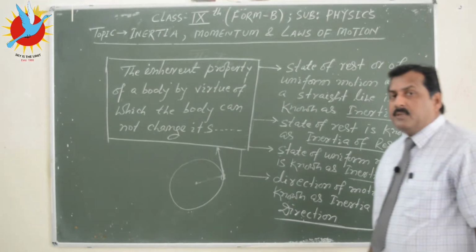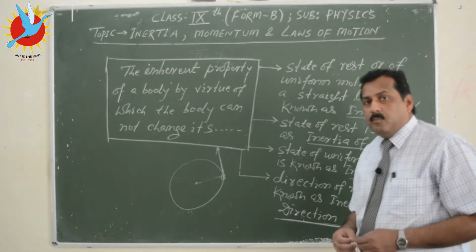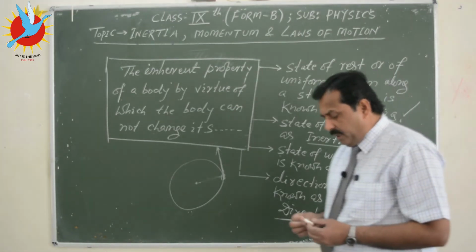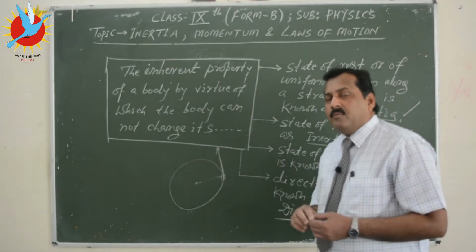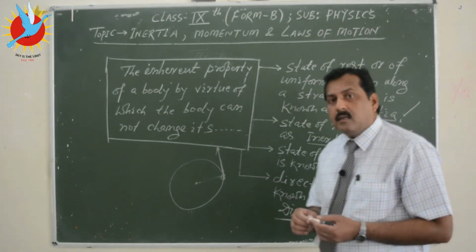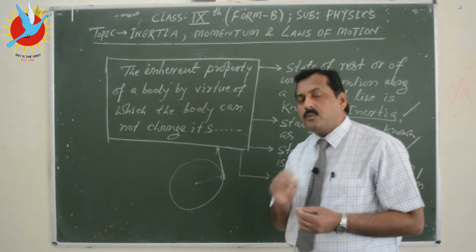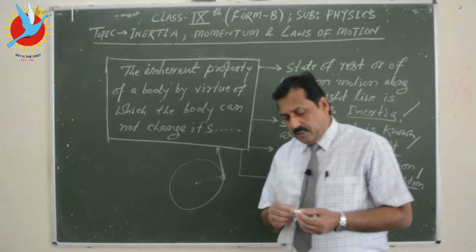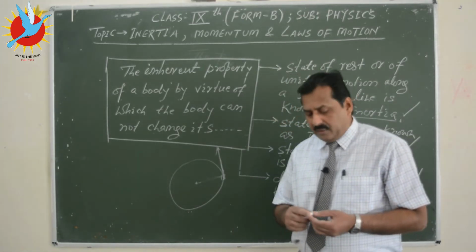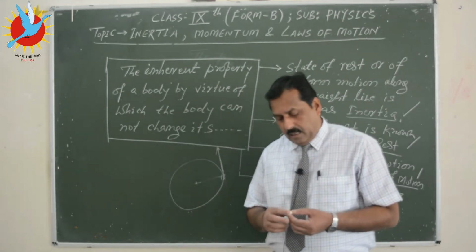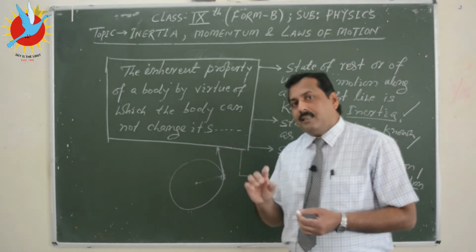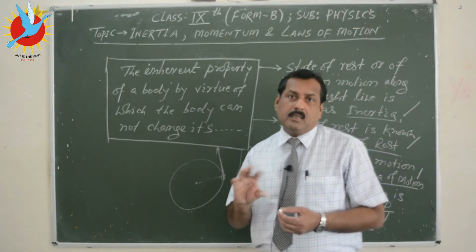So you can easily identify inertia of rest, inertia of motion, inertia of direction. For example, if you switch on your fan, it starts rotating due to electrical energy, and it gains a uniform speed. Then if you switch it off, means supply of current is stopped, and you must have seen, or you can watch it, that even after switching off the fan, it rotates for some time.